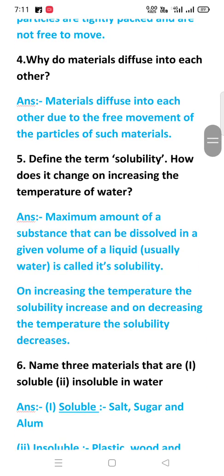Question number 5. Define the term solubility. How does it change on increasing the temperature of water? Answer is, the maximum amount of a substance that can be dissolved in a given volume of a liquid, usually we take water, is called its solubility.